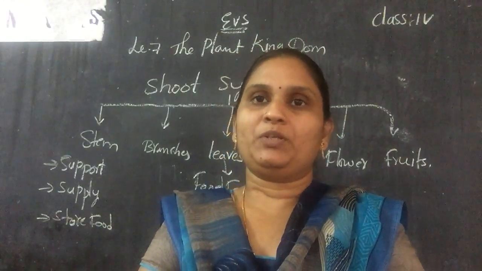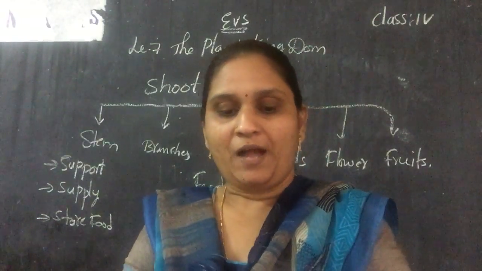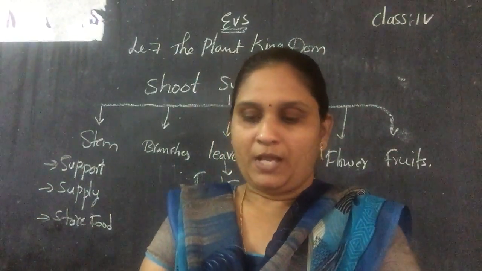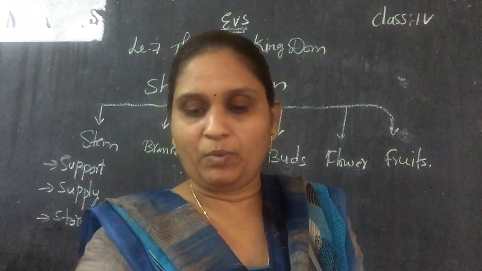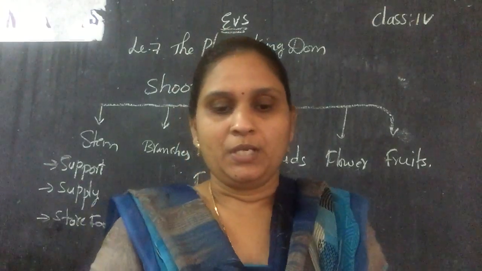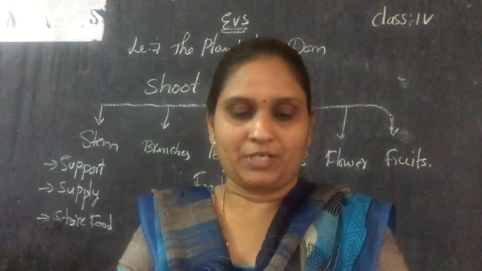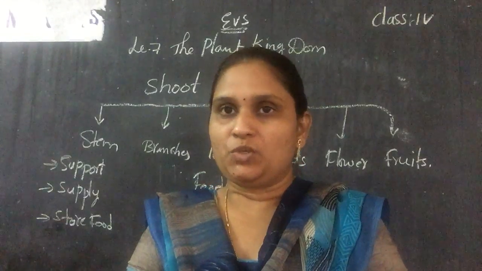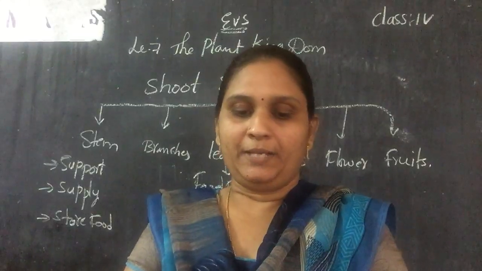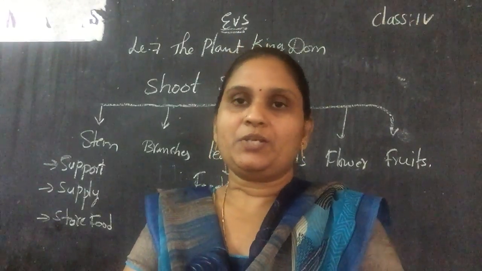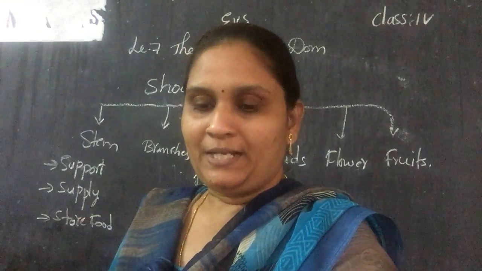Okay, so this is the lesson about the plant kingdom, children. Once again you have to read the lesson from the textbook, and after reading, on page number 121, section 2, section 3, section 4, choose the correct answers, fill in the blanks, and true or false are there, as well as the activity zone. Here find out the names of a spicy leaf by naming the pictures, so that also you have to complete. Okay, and in the next class we will continue with spell words and question answers.